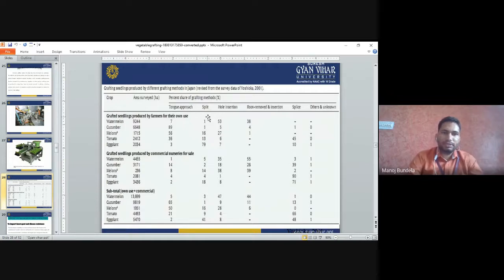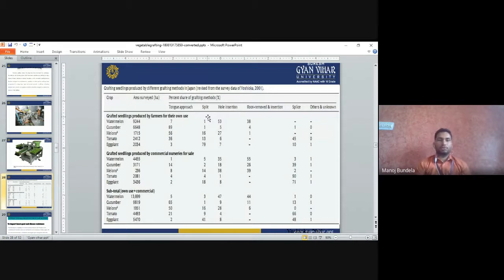So, grafted seedlings produced by different grafting methods in Japan. Here we can see, in watermelons, how many are produced by tongue grafting, tongue approach, split or hole insertion, and splice. These are the different methods of grafting that are used, and how much area survives and how much they are used. That is given for the different crops like watermelon, cucumber, melons, tomato, and eggplants.